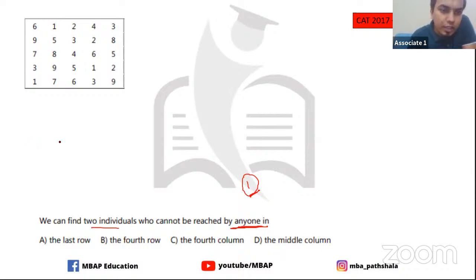If I look at the options also, in the last row this is definitely 1. But here you see that 7 can be reached by 6, so 7 is not the one. 6 can be reached by 5, 3 can be reached by 1, 9 can be reached by 2, and all of that. So definitely the last row is not the answer.